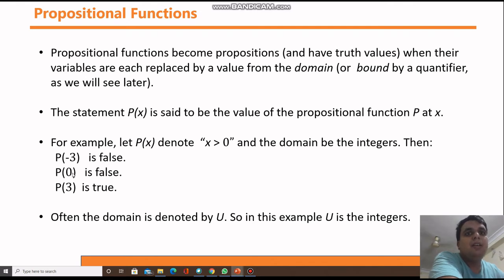Now p of 0 you are getting here. 0 is greater than 0? Again false. For p of 3, the value of x is 3, so the statement is true because 3 is greater than 0. So this is now a proposition, because you replaced this x with some values from the domain. What is your domain? The domain is the integer numbers. Often the domain is denoted by U. Whenever you want to denote any domain, you can represent it with this symbol U. So in this example U is the integers, the domain.